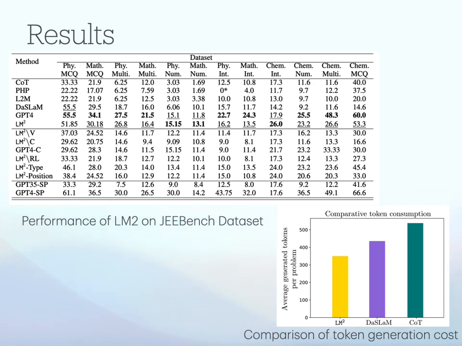Results. We can see that LM2 generally outperforms all the existing prompting techniques with GPT 3.5 as the solver. In 3 out of 12 cases, LM2 even outperforms GPT-4. In the figure, we depict the average number of tokens generated by the solver model while using different methods, and we can see that the token consumption of LM2 is less compared to DaSLaM and CoT.